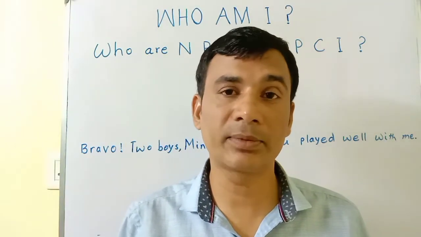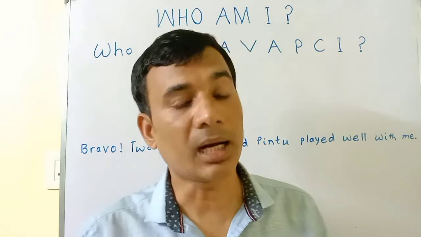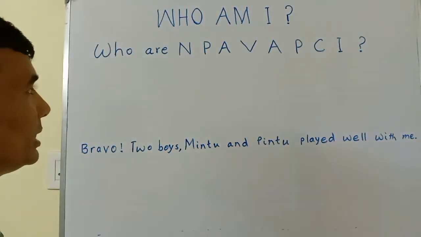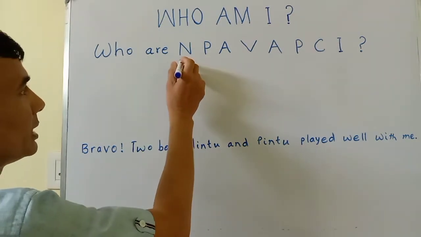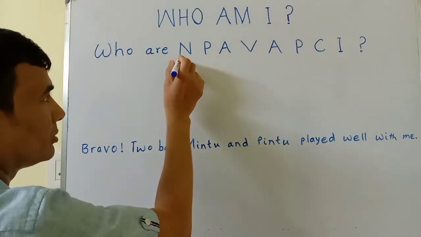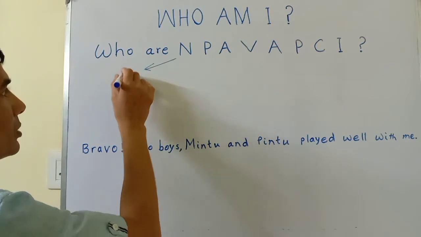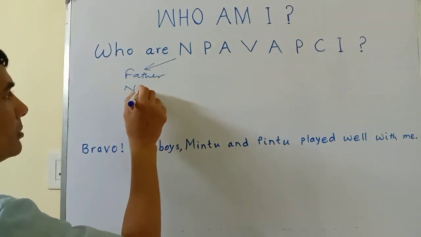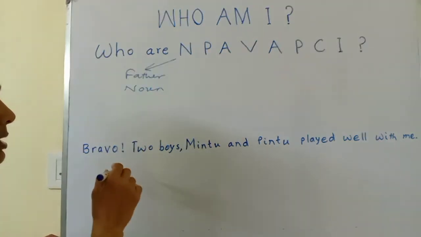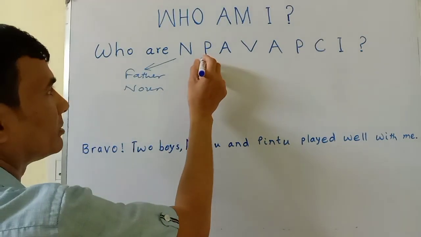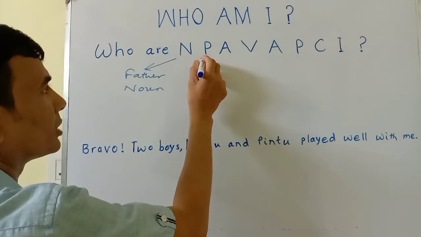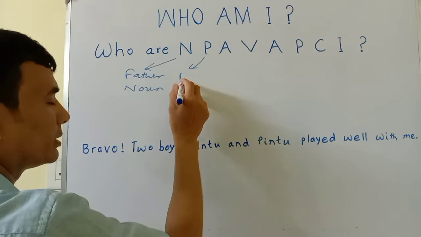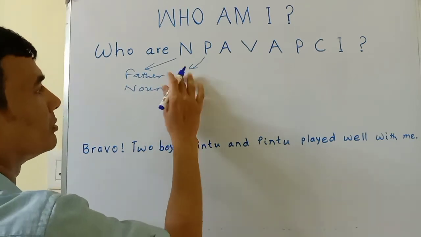And who are they? I have told you. What are their names? Come here. I will be showing you on the board. On the board I have written noun. That is father, noun. So I will write here father. And father is noun, because you know name, any name. After this I have written here P means pronoun. So I will write here son. Son, he is none but pronoun.